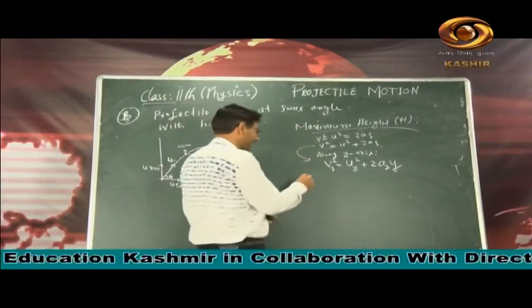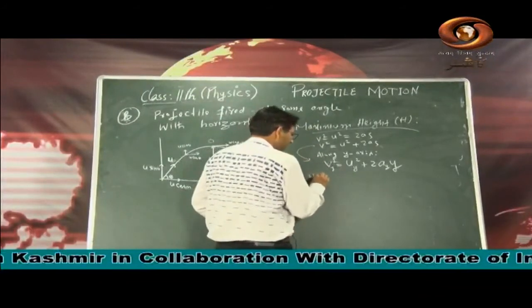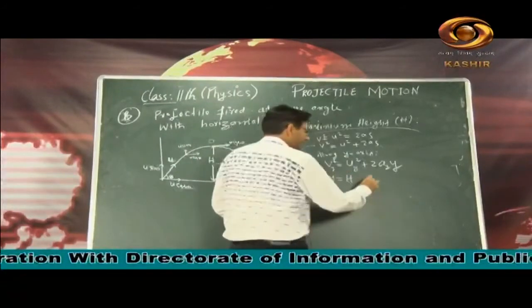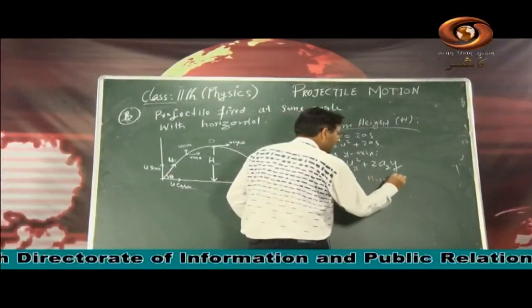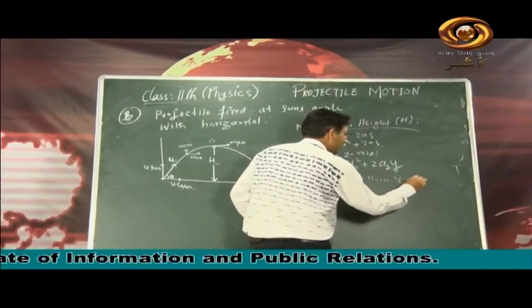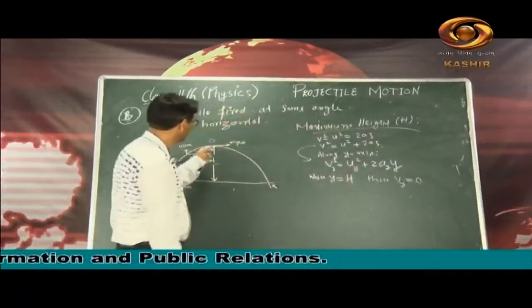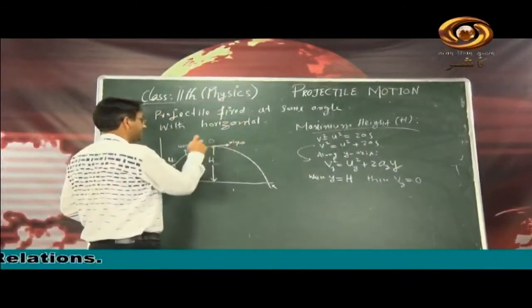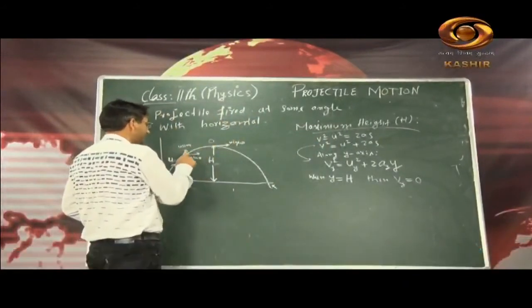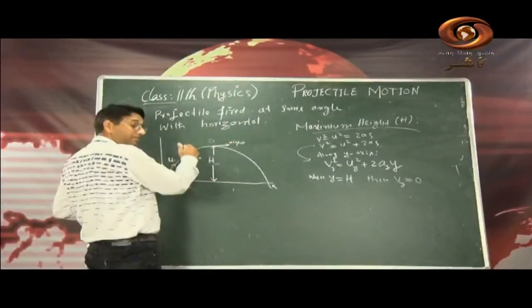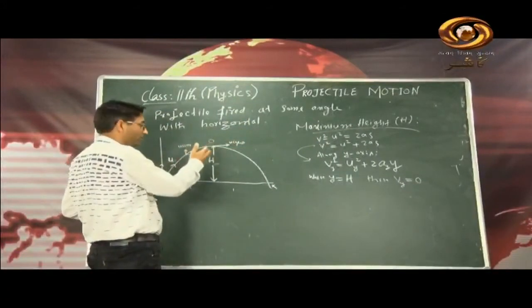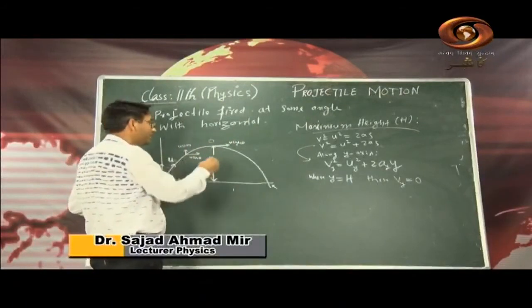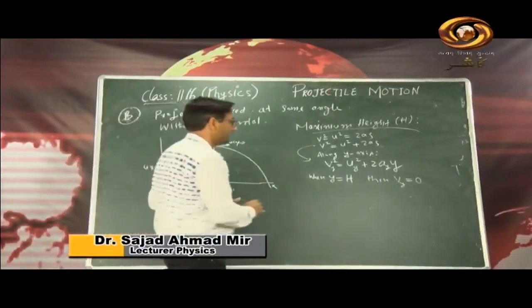So we write: when y is equal to H, meaning maximum vertical distance, then at maximum height Vy becomes 0. I already told you, the vertical component becomes 0. This is Vx, this is Vy. The velocity component along the vertical is variable, while the velocity component along the horizontal remains the same throughout the journey. So at the top it becomes 0. This is what I explained.